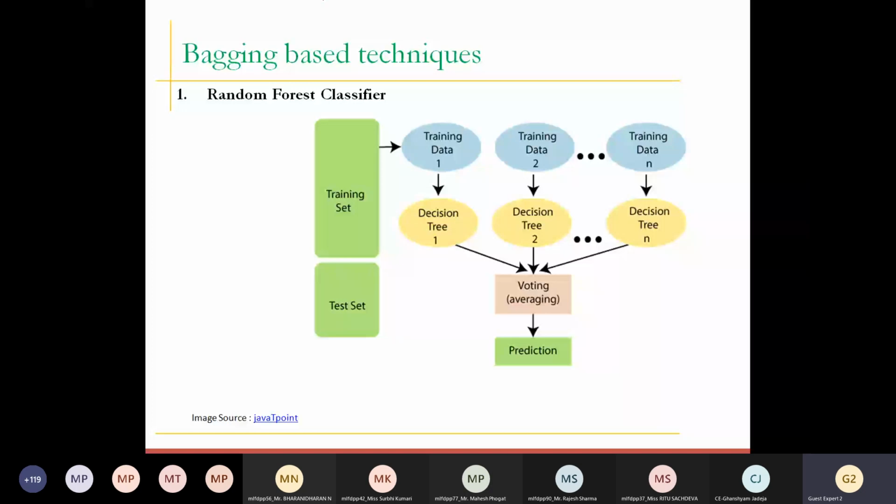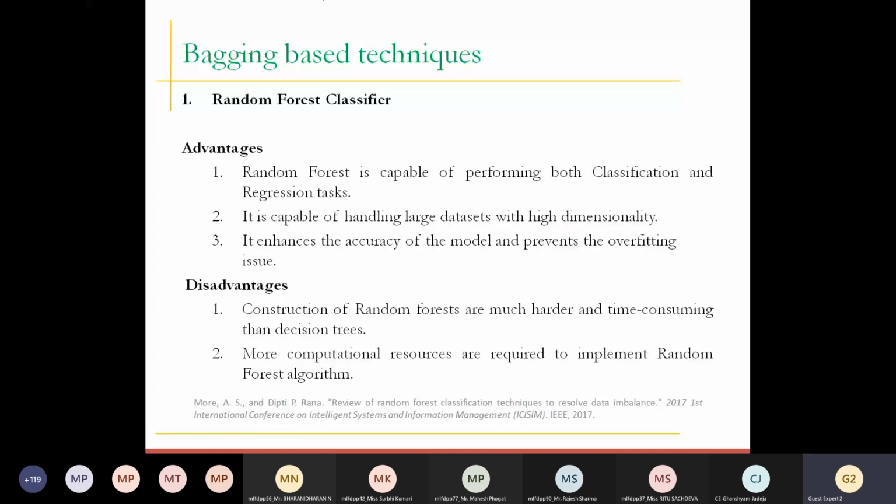But when you are dealing with an imbalanced data set, or approaching this classifier to handle an imbalanced data set, you should not focus on the disadvantages of random forest classifier, because it has disadvantages for sure, but it helps us to balance the data set. So you can combine multiple estimators, multiple models, to train. That's why it is very essential to use.